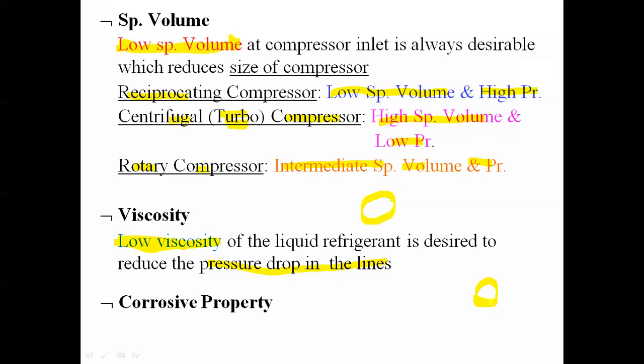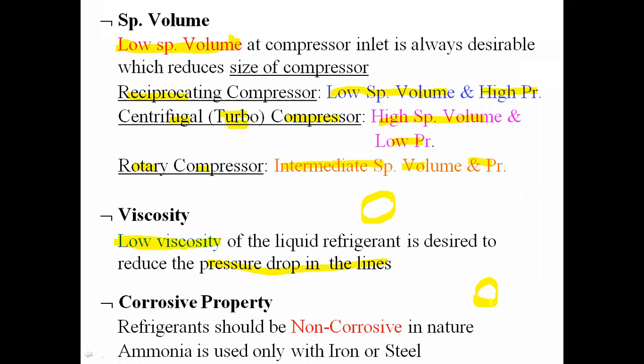The refrigeration system is made up of different materials, and as the refrigerant is always in contact with those materials, the refrigerant should not corrode the system material. So while selecting the refrigerant, we have to select a refrigerant which is non-corrosive in nature.